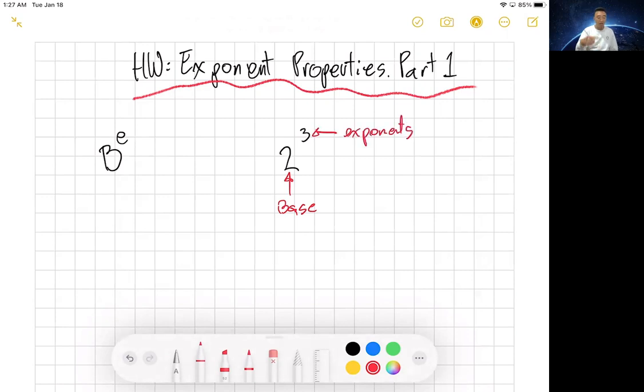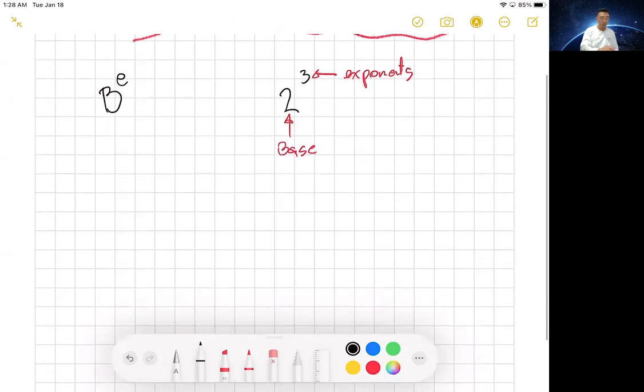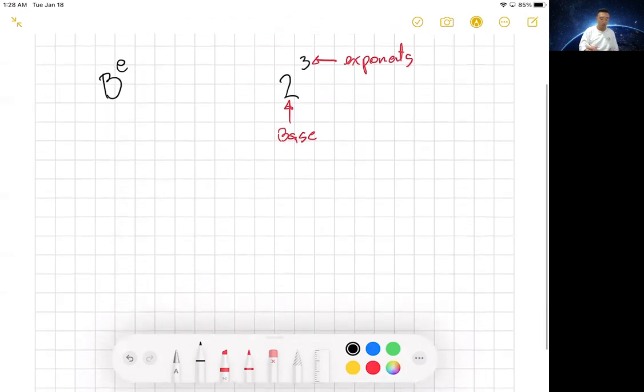Need you to write this down, copy it down in your notes, different colors, highlighted, do whatever you need to do. So it's called a base and it's called the exponent. Very important because we're going to be referring to these over and over again, and you need to understand the language. I'm going to say something like, hey, what is the base of this particular exponent? And you got to be able to tell me, because otherwise it's going to get a little confusing.